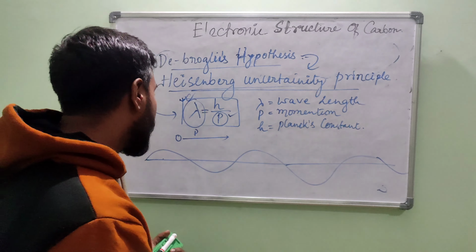I think I am clear to everybody. That means if the value of this momentum is precise, that means the value of this wavelength is also precise. What does it mean? If I say the wavelength is precise, what does it mean? It says another story. If you are saying that the wavelength is precise, that means you are certain about the wavelength, that means that wavelength is uniform from plus infinity to minus infinity.